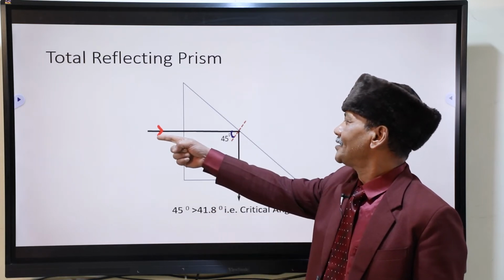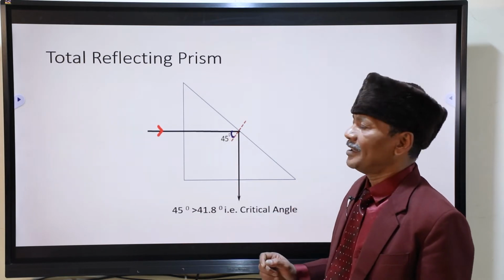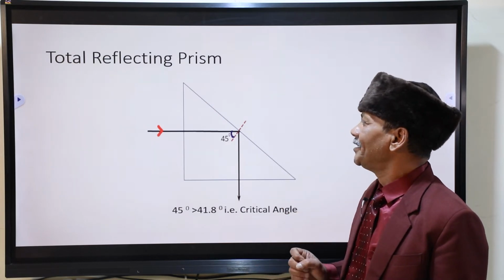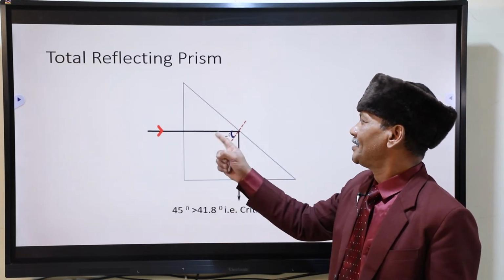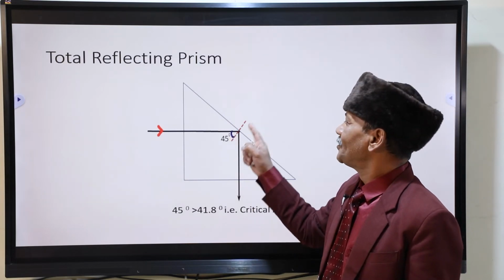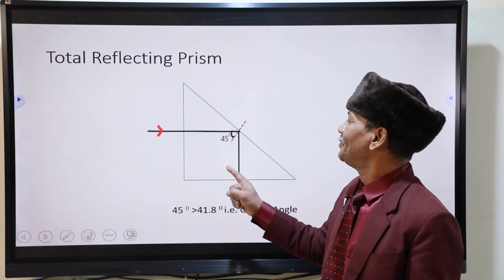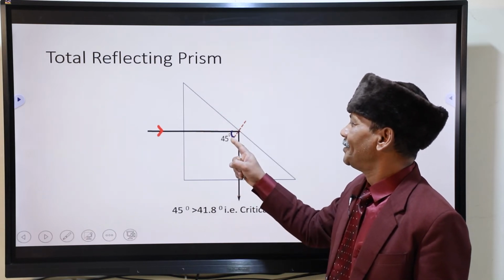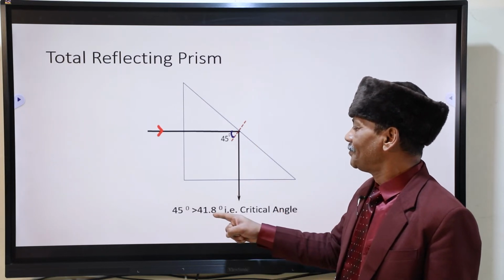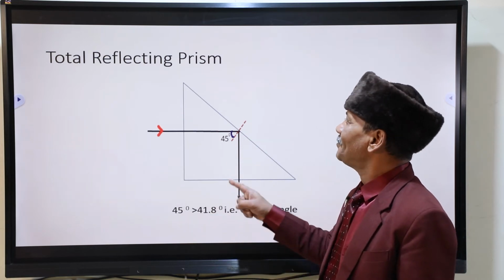So this ray has come here. This is a right angle triangle. This is 90 degree, this is 45 degree, this is 45 degree. You can see from here, this angle will come out to be 45 degree. This is normal, this is 90 degree, this is 45, this is 45. So this is also 45 degree. Now 45 degree is more than 41.8 degree. That is critical angle for glass.